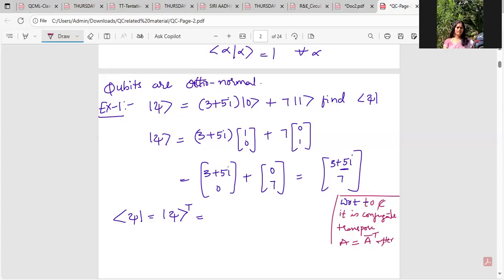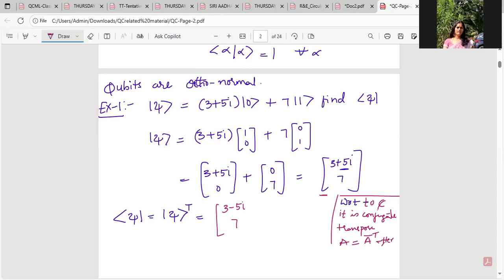But here I have a matrix, or a row vector, I'm sorry, a column vector, which has complex elements or imaginary elements in it. So what I should be doing is, first I will be taking the conjugate. Conjugate would be 3 minus 5i. Conjugate is only for the imaginary number.